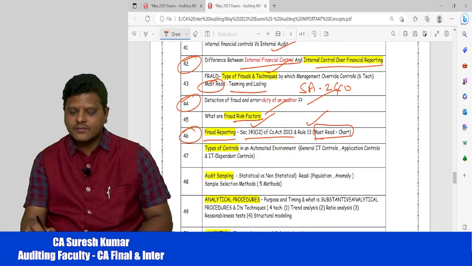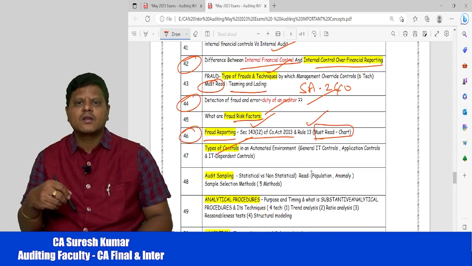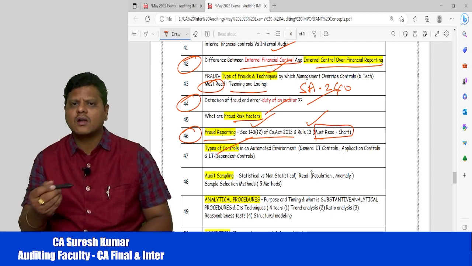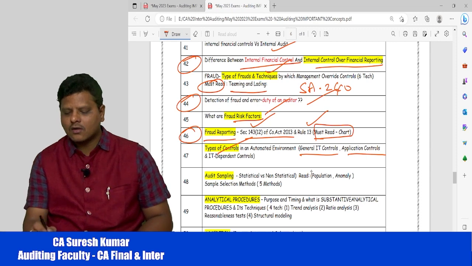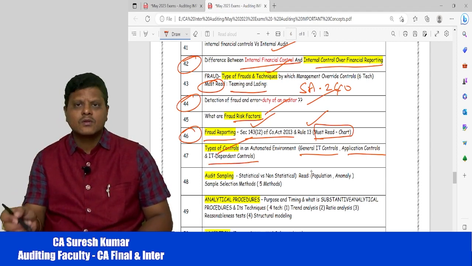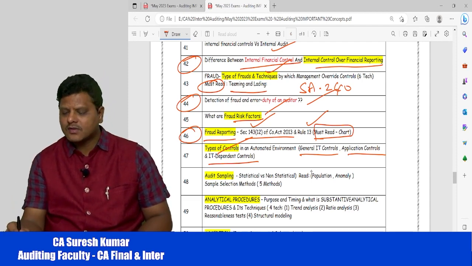Next, coming into types of controls in case of an automated environment. Everybody is now maintaining ERP. In an ERP environment, when you go for the audit, how are you going to do the audit? You may get one question from this area. So we have general IT controls, application controls, and IT dependent controls. Please have a glance at all these areas. This is a very important concept in real practical life, but for examination purposes you can go through these three controls.